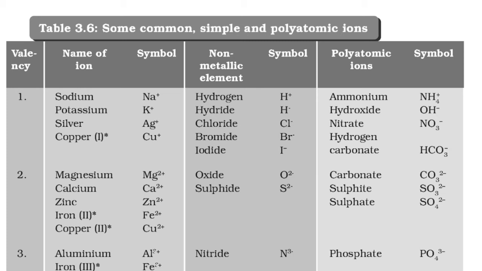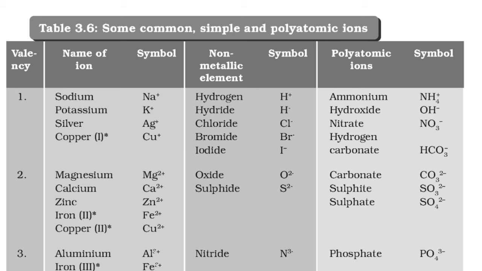So the ions are sodium Na+, potassium K+, silver Ag+, copper Cu+. See why a star mark has been given here? Because copper shows more than one valency.